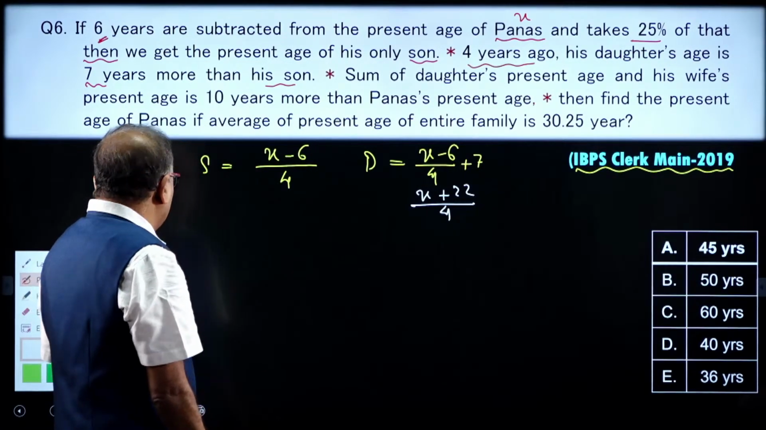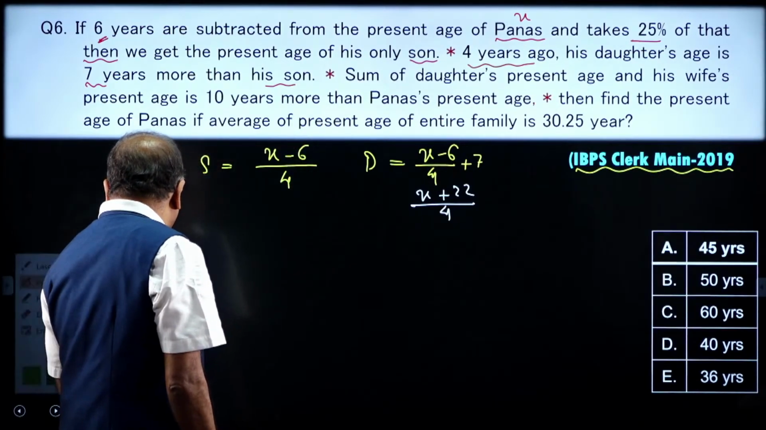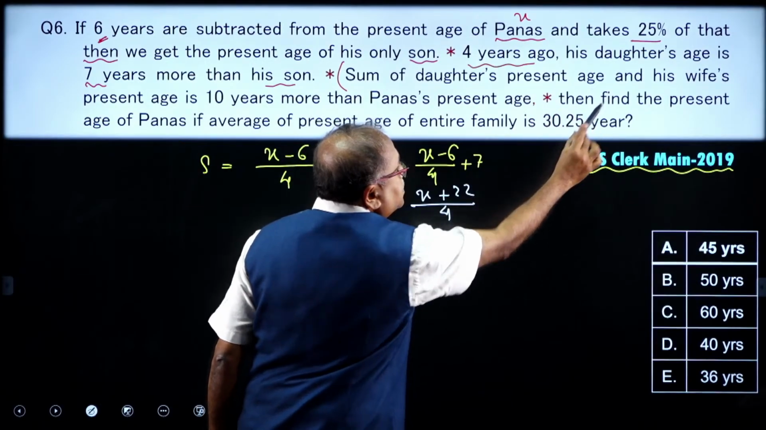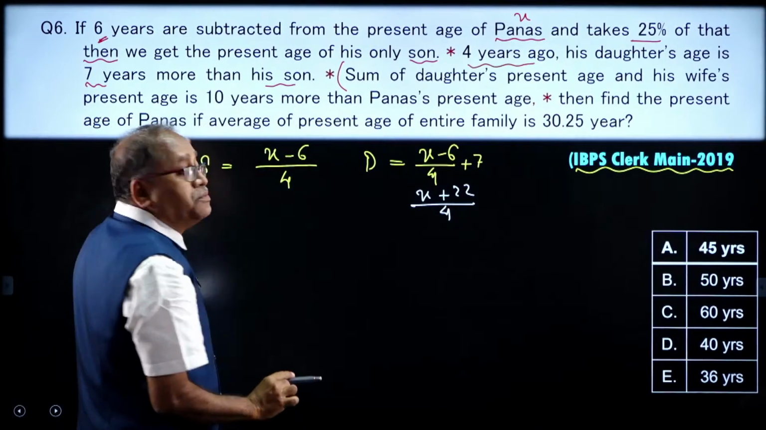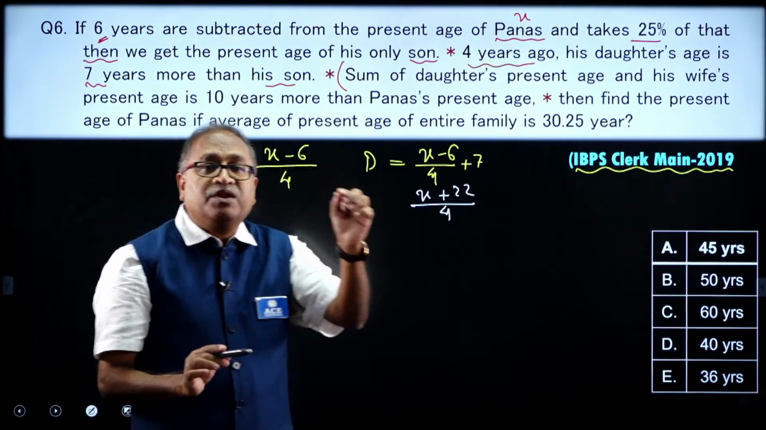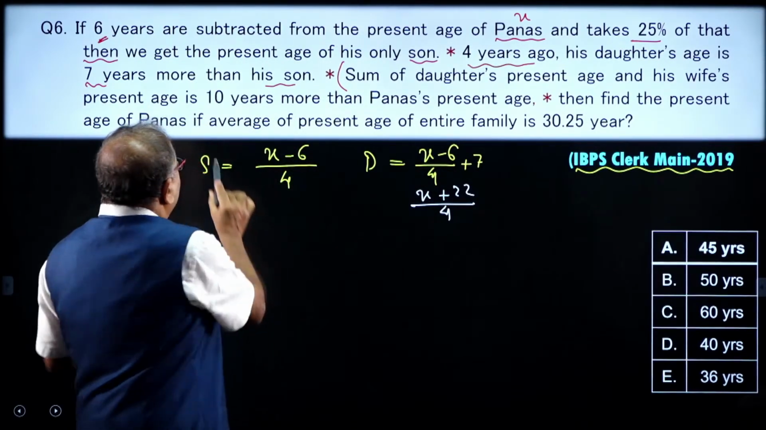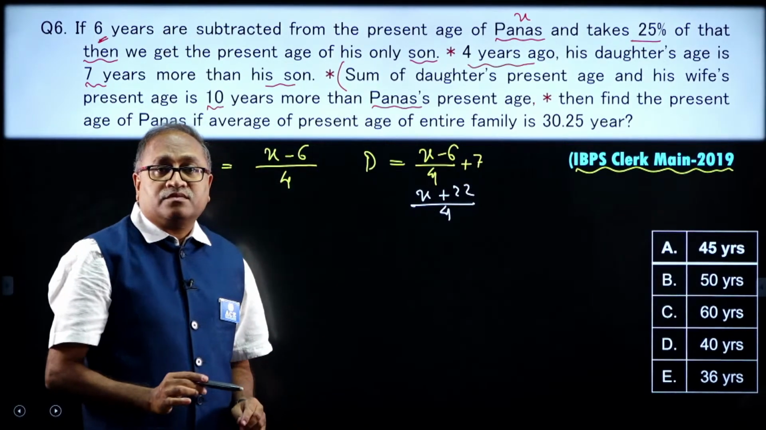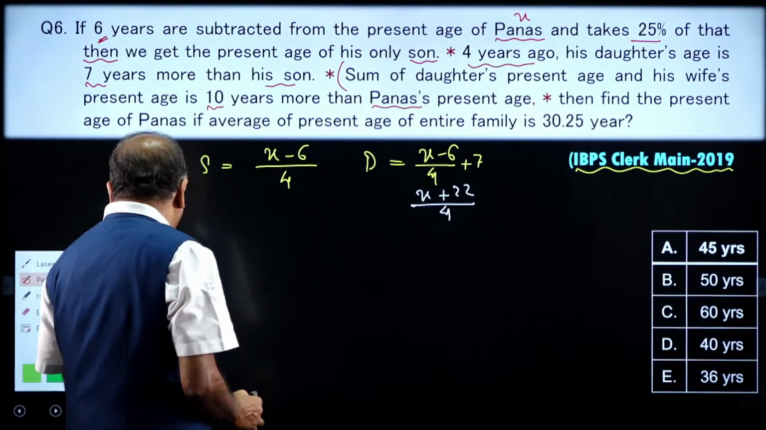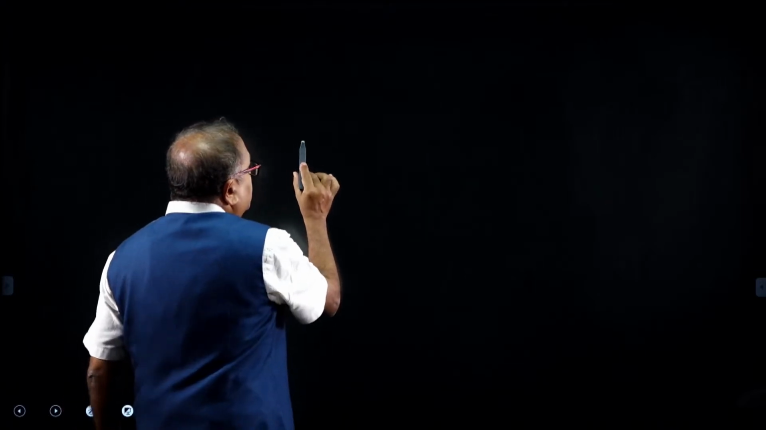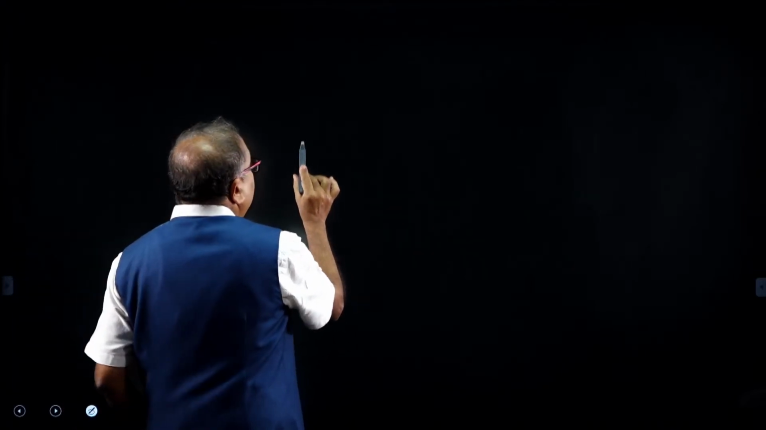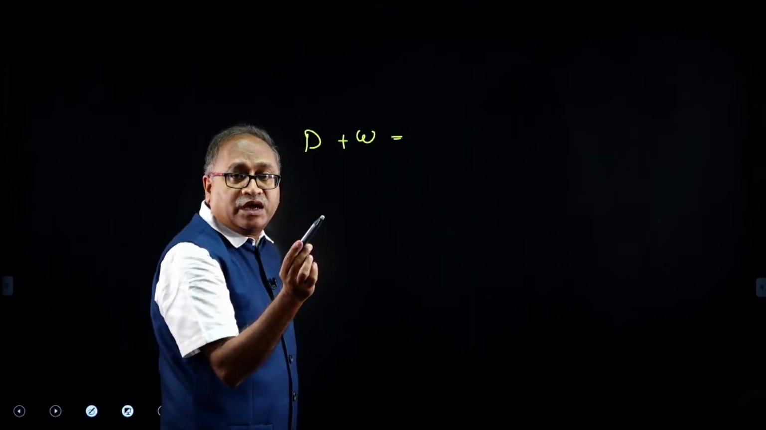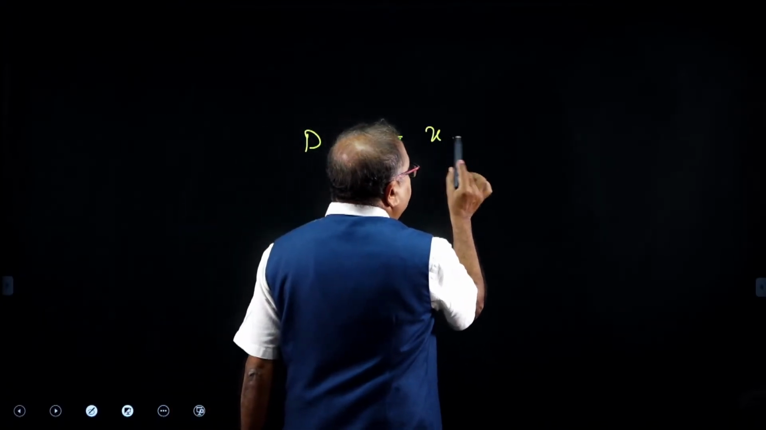Okay. The next one, it says that we have already done up to this, and from here, the sum of the daughter's present age and the wife's present age, the sum of D plus W, is 10 years more than P's present age. So, it says that the sum of the daughter plus wife is 10 years more than x. So, that means x plus 10.